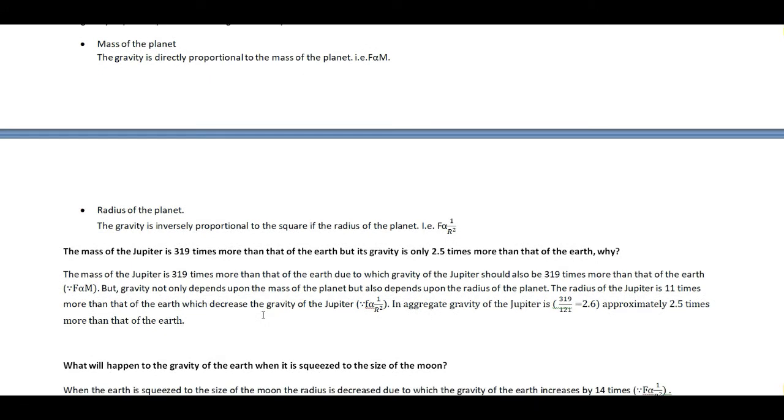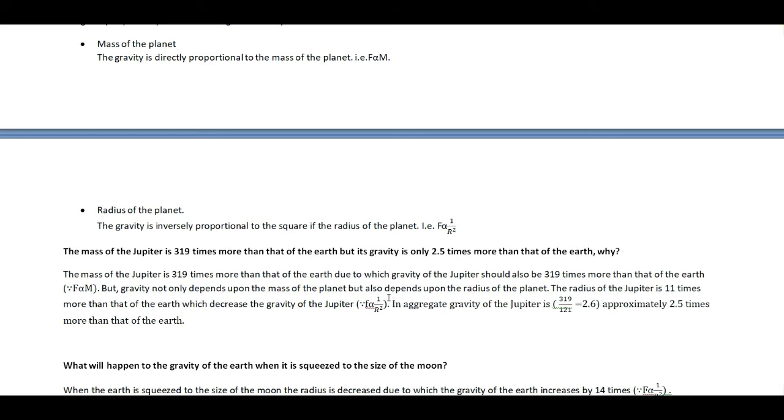The mass of the Jupiter is 319 times more than that of the Earth. And I have already told you, when the mass of the planet is more, then gravity is more, and when the mass of the planet is less, then gravity is less. Then since the mass of the Jupiter is 319 times more than the mass of the Earth, the gravity of the Jupiter also should be 319 times more than the gravity of the Earth. But the gravity of the Jupiter is only 2.5 times more than the gravity of the Earth.